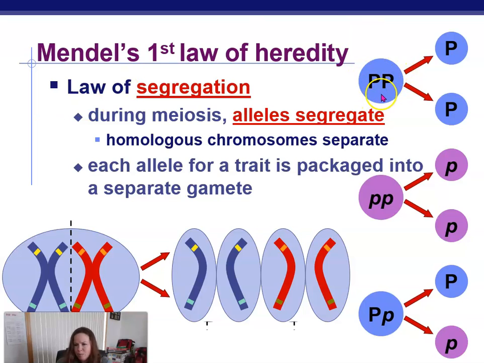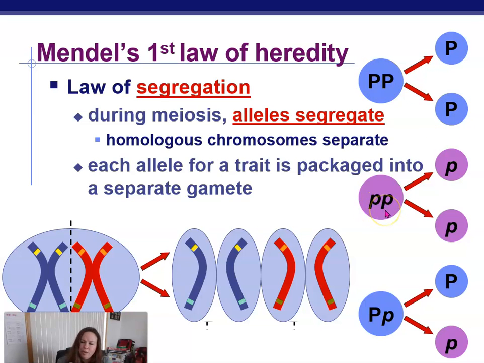So basically, remember, if your genotype is big P, you can't give both of those big P's to your child. You can only give one in sexual reproduction because they're going to get the other one from the other parent. So which one can you give? Well, not a big surprise because you're homozygous, so you're going to give a big P. But these are both going to separate into different gametes.